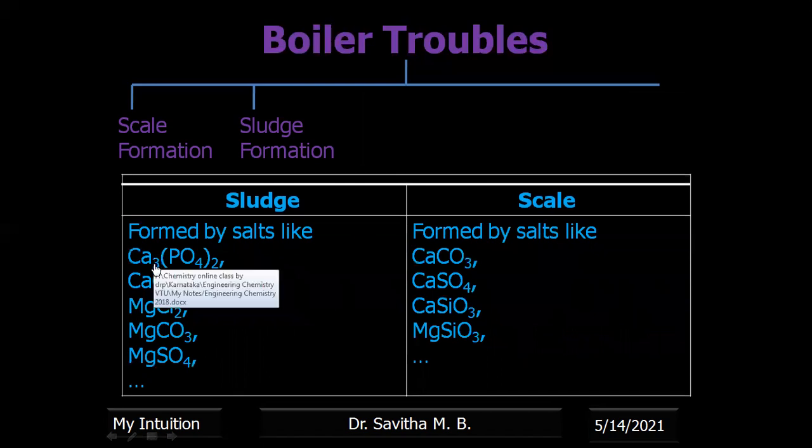Generally, sludge is formed due to the salts of calcium and magnesium, such as phosphates, chlorides, carbonates, and sulfates, and scale is generally formed by silicates, calcium and magnesium silicates, calcium sulfate, and calcium sulfide. These are the general chemicals or salts which cause scales.